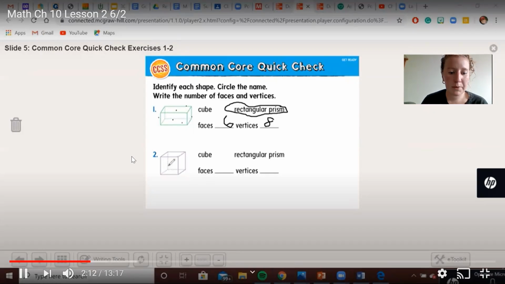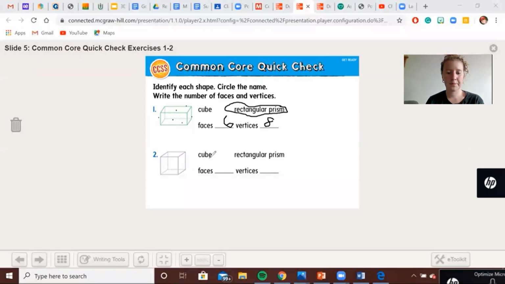This bottom shape, what's the name of this bottom shape? Cube or rectangular prism? Good, it's a cube. And a cube, similar to a rectangular prism, has 6 faces and 8 vertices. The difference is that the faces are all the exact same size, compared to the rectangular prism, which has rectangles for the faces.